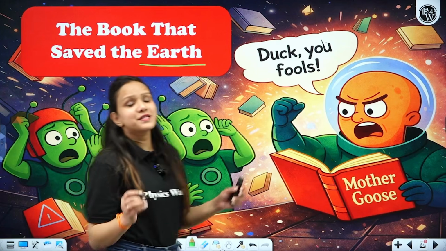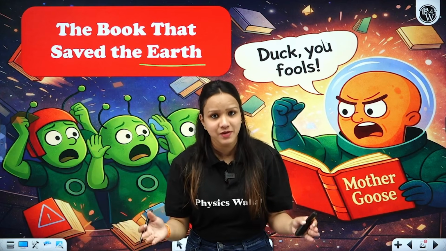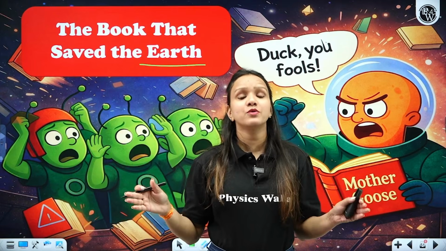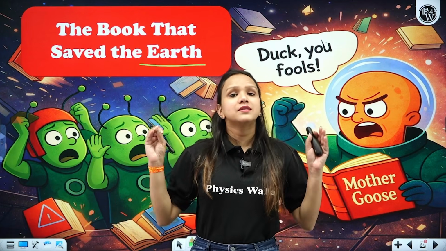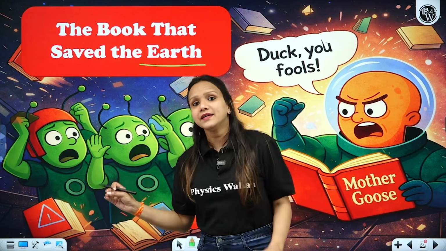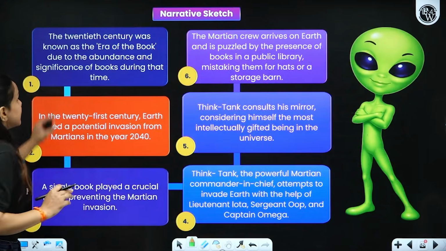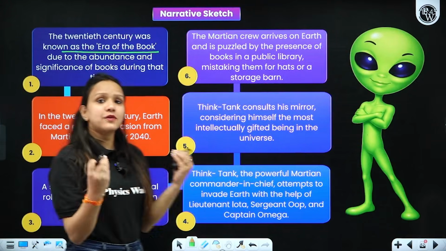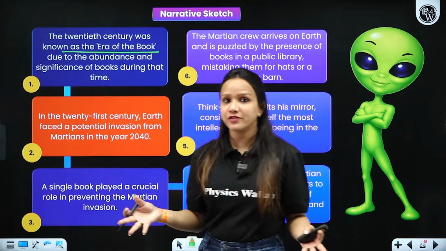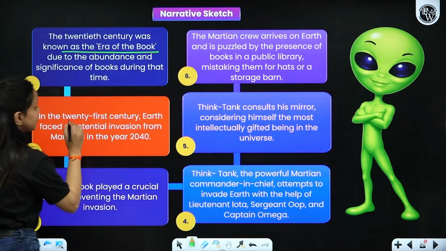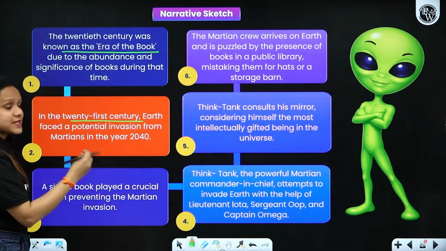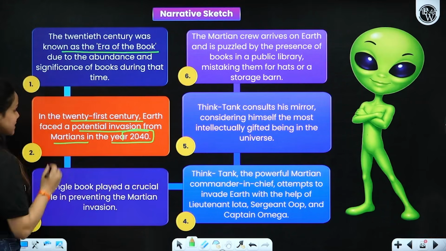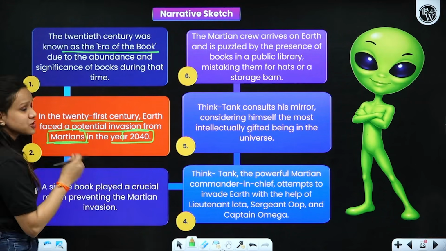All right, now proceeding towards the next chapter taken from Footprints Without Feet, let's discuss this particular story titled The Book That Saved the Earth, which talks about a very important book that saved this planet from Martian invasion, right? So let's delve deep through the narrative sketch. The 20th century was known as the era of books. Why? Books were found in abundance and were considered to be very significant, right? Then what happened later in the 21st century, the planet Earth faced some potential invasion from Martians in the year 2040. Now, what does it mean when we say Martians? What are these Martians referred to, right?